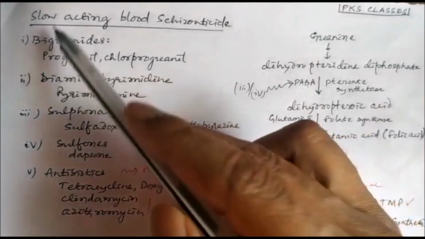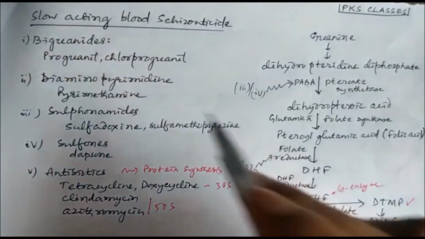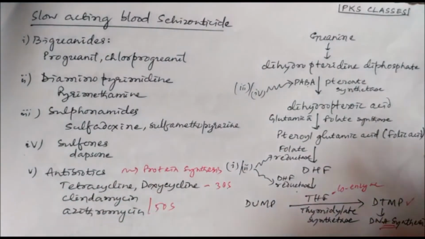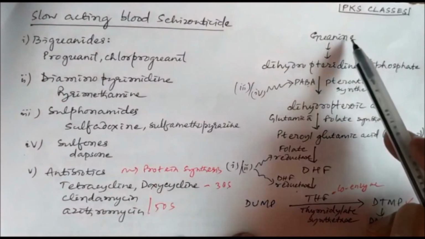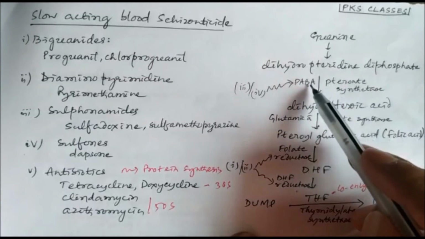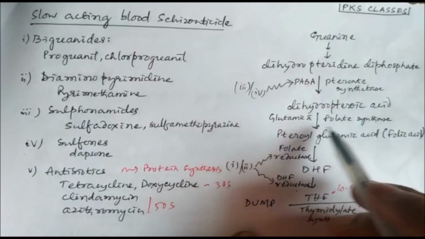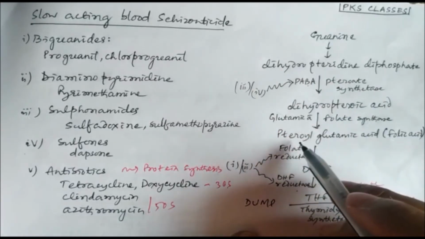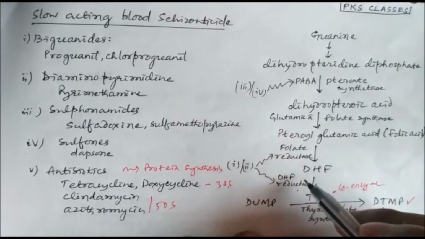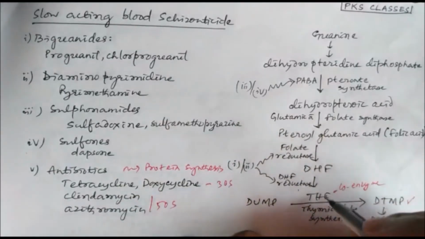And all the other slow-acting blood schizonticides inhibit DNA synthesis by inhibiting folic acid synthesis, and we know folic acid synthesis occurs in this way. Guanine produces dihydropteridine diphosphate, which is converted to dihydropteroic acid in presence of PABA by the enzyme pteroate synthetase. Then in presence of glutamic acid and folate synthetase, it is converted to pteroylglutamic acid or folic acid, which is reduced by the enzyme dihydrofolate reductase or folate reductase to dihydrofolic acid, which is again reduced to tetrahydrofolic acid,